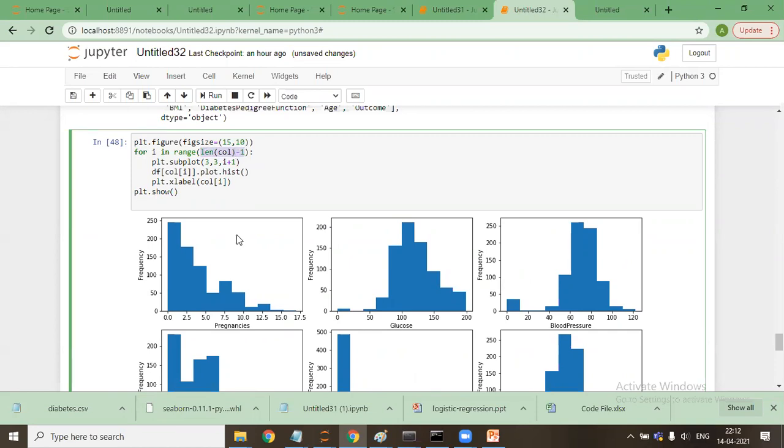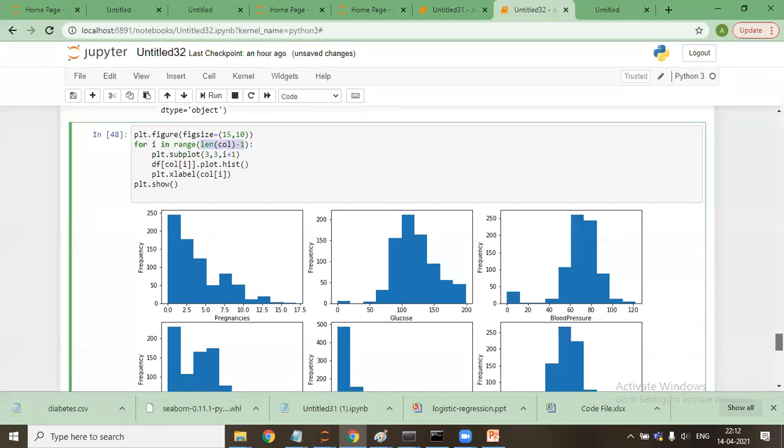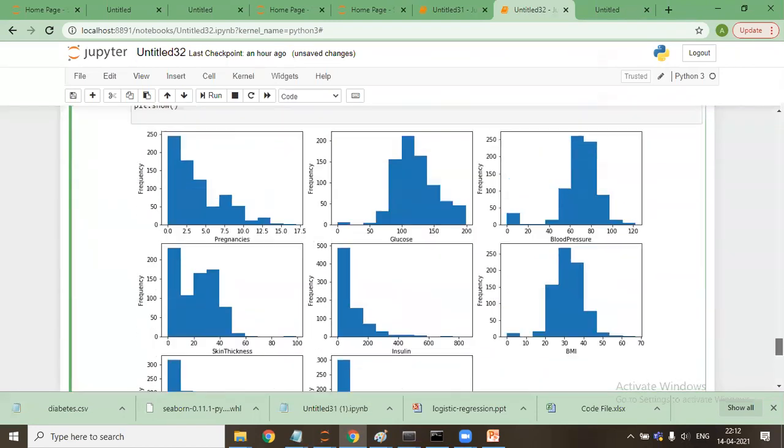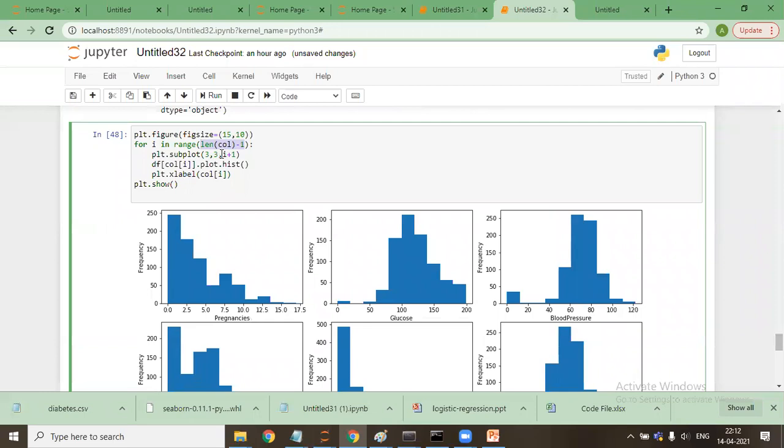So 8 graphs have been made: 1, 2, 3, 4, 5, 6, 7, 8. Where len(col) is 9, I said 8 graphs. plt.subplot 3, 3 means 9 graph spaces I have given, and here the first graph will be plotted.